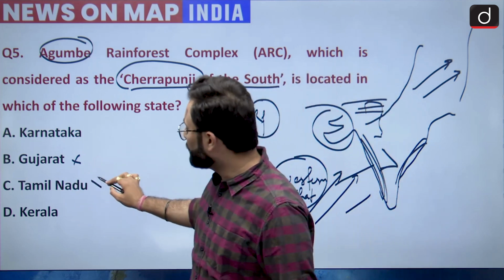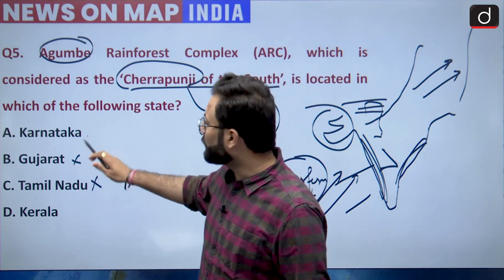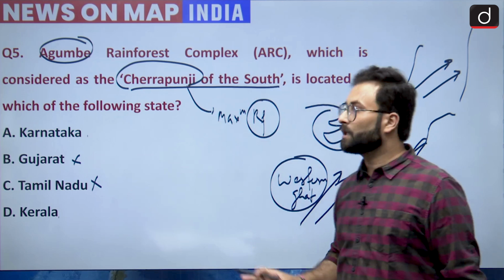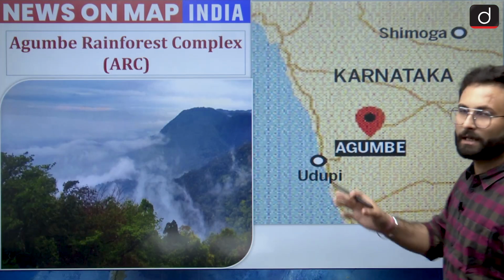So we can say that Tamil Nadu can be eliminated. Now Karnataka and Kerala are your options, and out of these two you have to choose. So now coming to the map, okay. You can eliminate two options just by logical thinking.